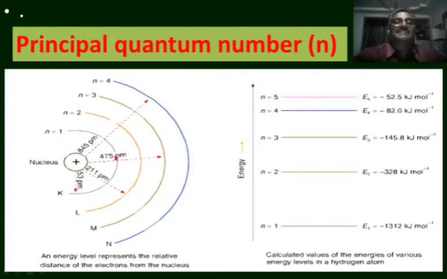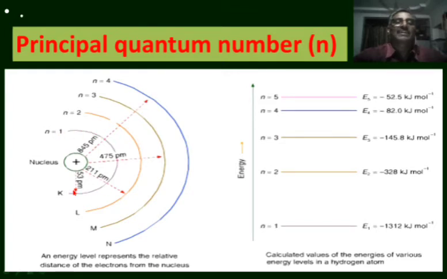The energies are in the order E1 < E2 < E3 < E4, where E1 is the energy of the first energy level, E2 is the energy of the second shell, E3 is the energy of the third shell, and E4 is the energy of the fourth energy level or fourth shell.